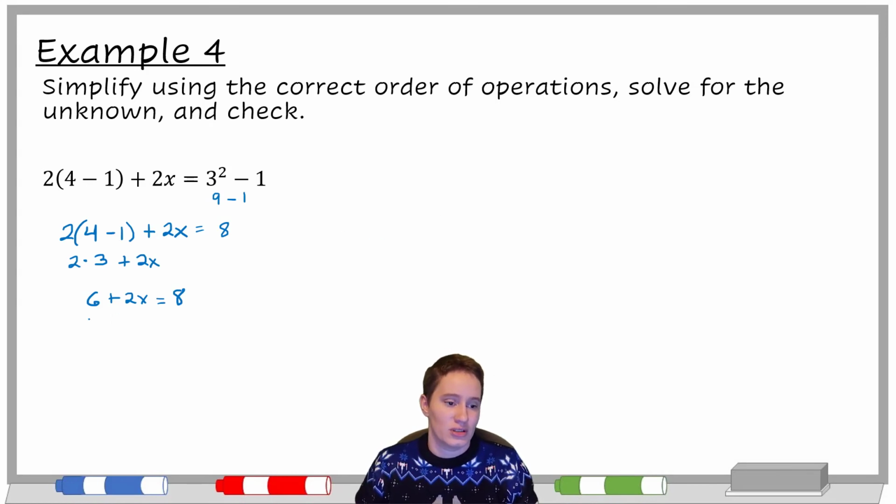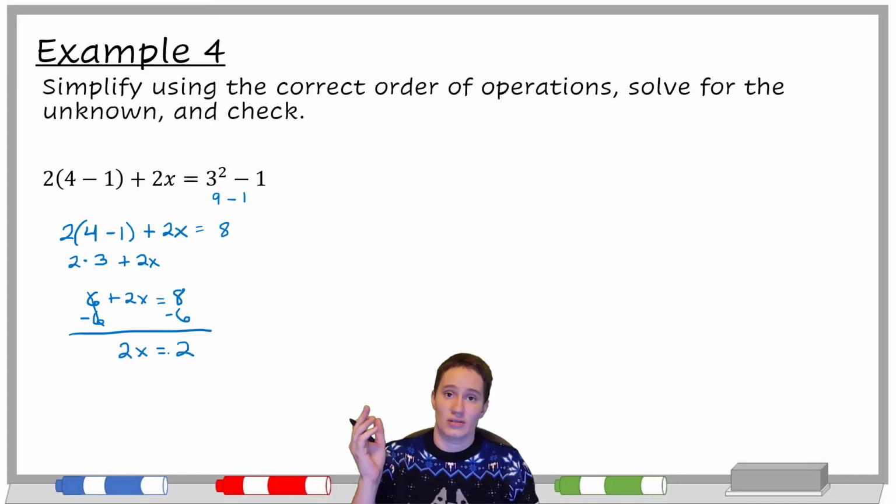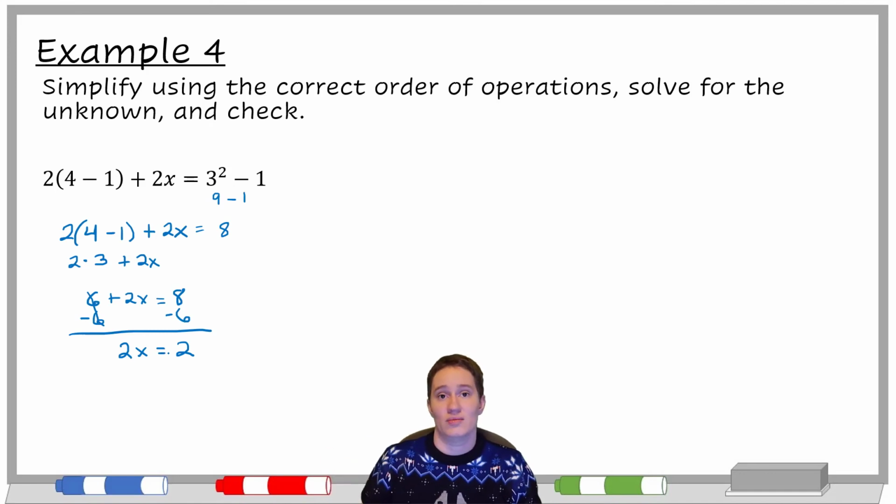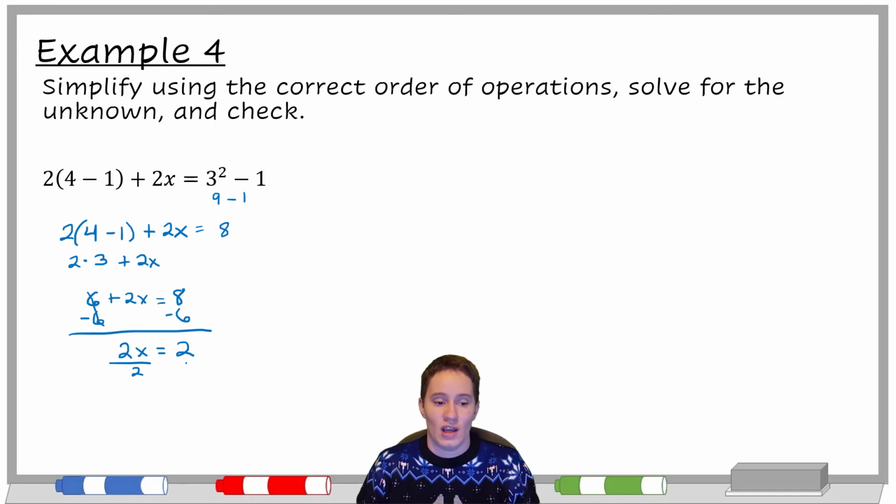It can be confusing, so that's one of the reasons why we practice. That's why we look at examples together. This should be 2x equals 2. And now we either just think about the answer or divide both sides by 2, whichever one you're more comfortable with. And we get x equals 1.